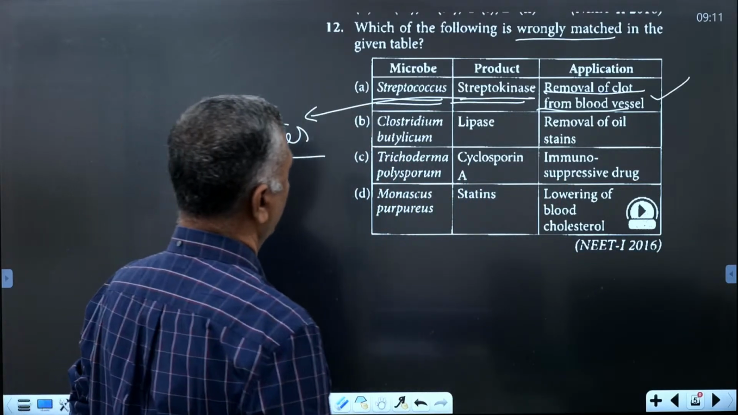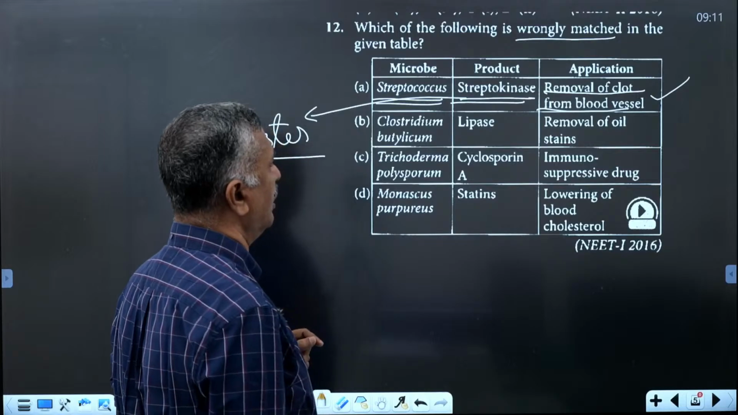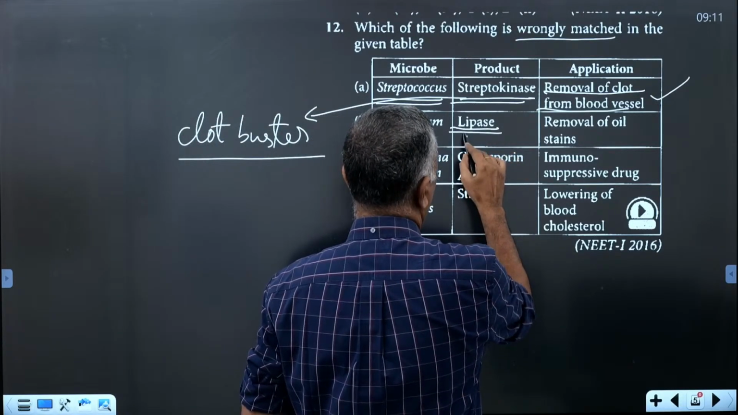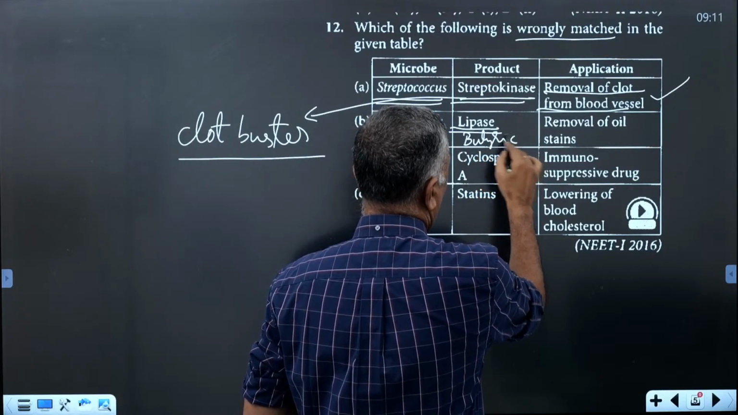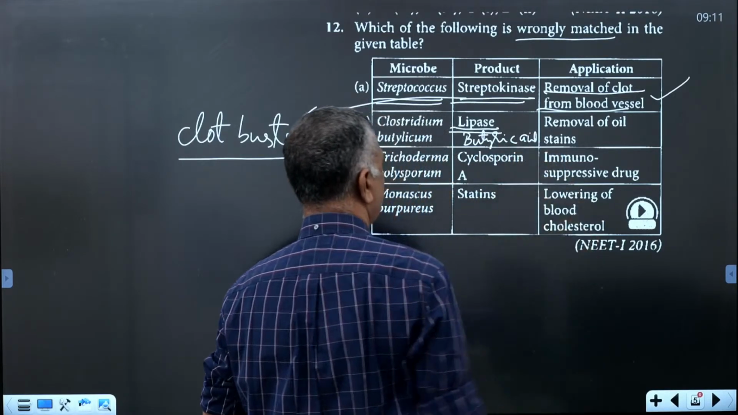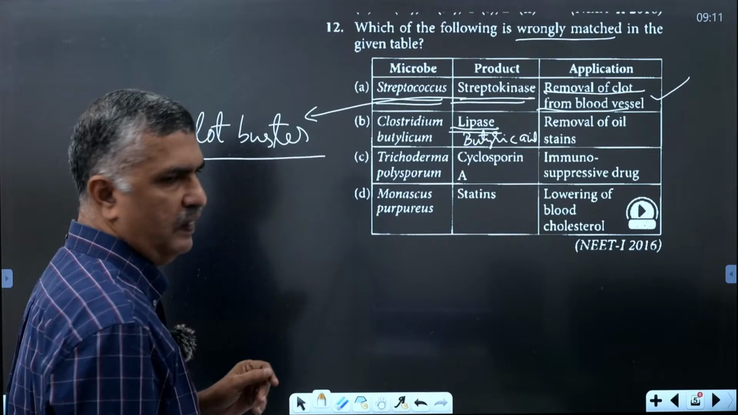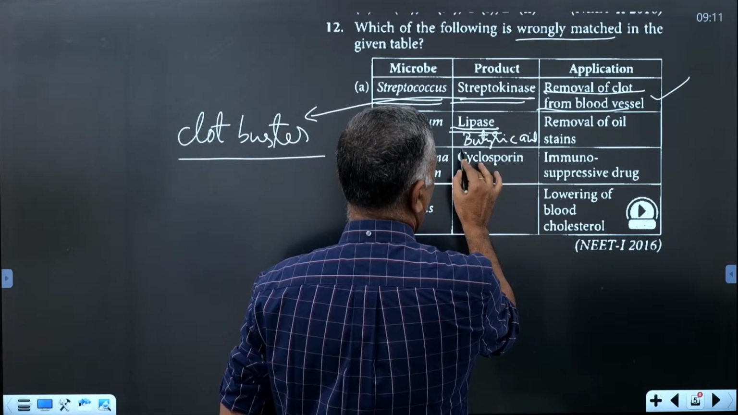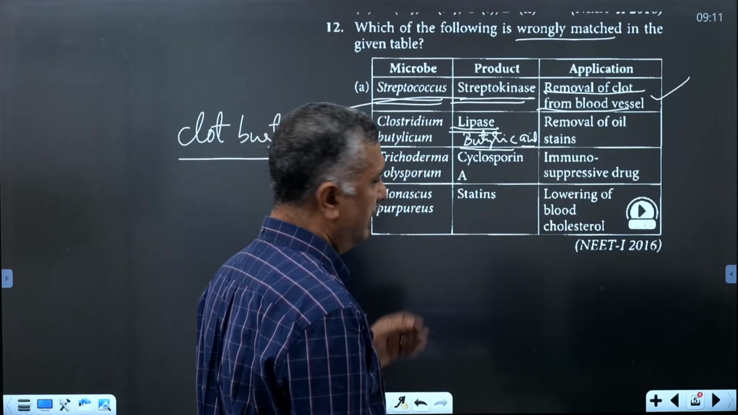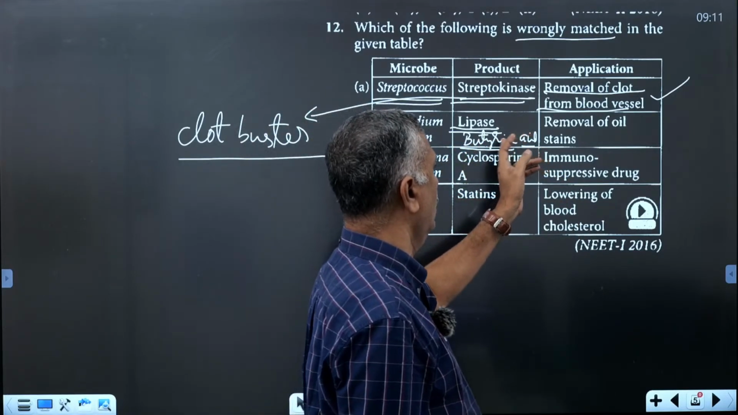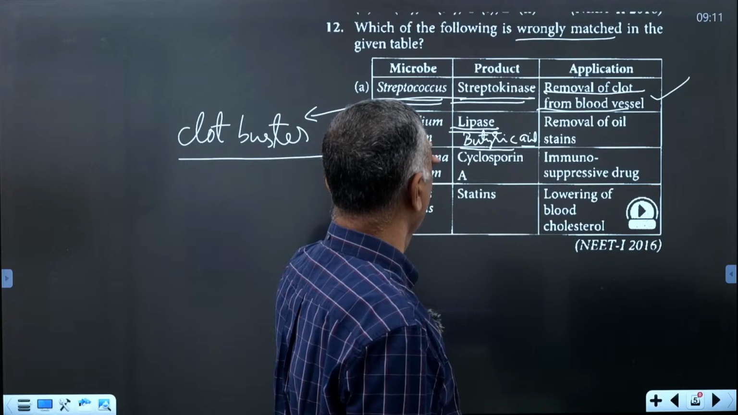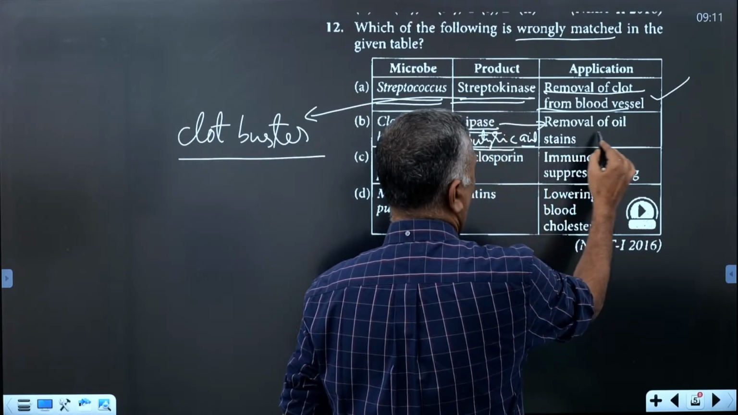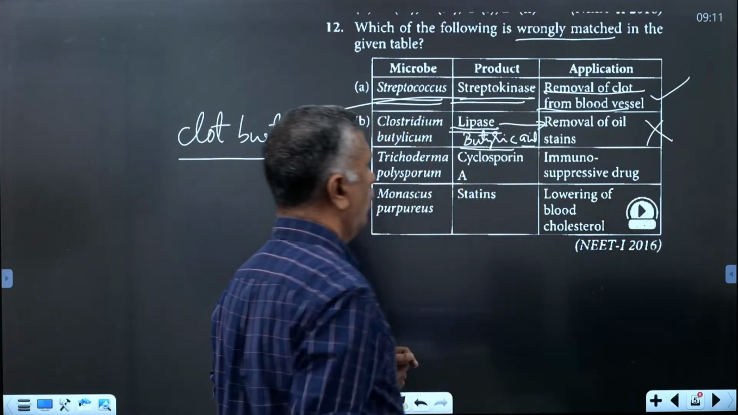Microbe, product and application. The second one is Clostridium butylicum. The product is not lipase, it is butyric acid. Lipase is produced from another fungus, Candida species. Clostridium butylicum is used for the commercial or industrial synthesis of butyric acid, and it is not for removing oil stains. It is lipases that remove oil stains. That is the wrong match.